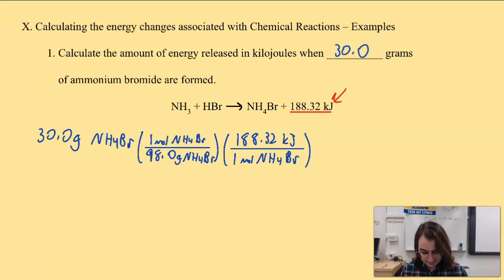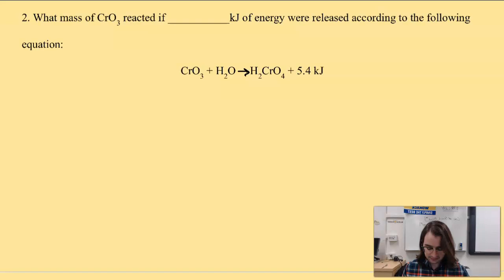And that number is based on the number of moles in the front. There is only 1 mole of NH4Br, so for every 1 mole of NH4Br, that's how much energy I release. If that number was different, then I would put a different number of moles in that conversion. So if we go through the math real quick, we get 57.6 kilojoules. Again, that number on the right there is related to the molar ratio in the balanced chemical equation. Let's check out another one.